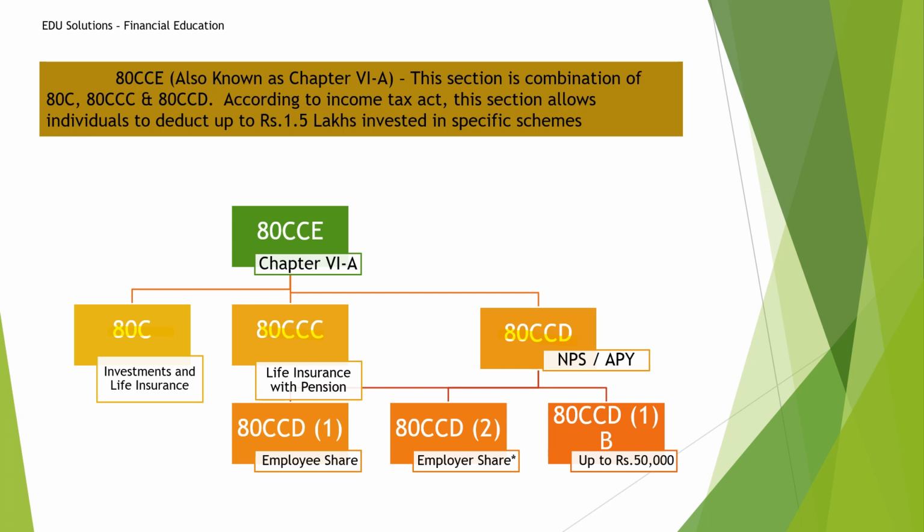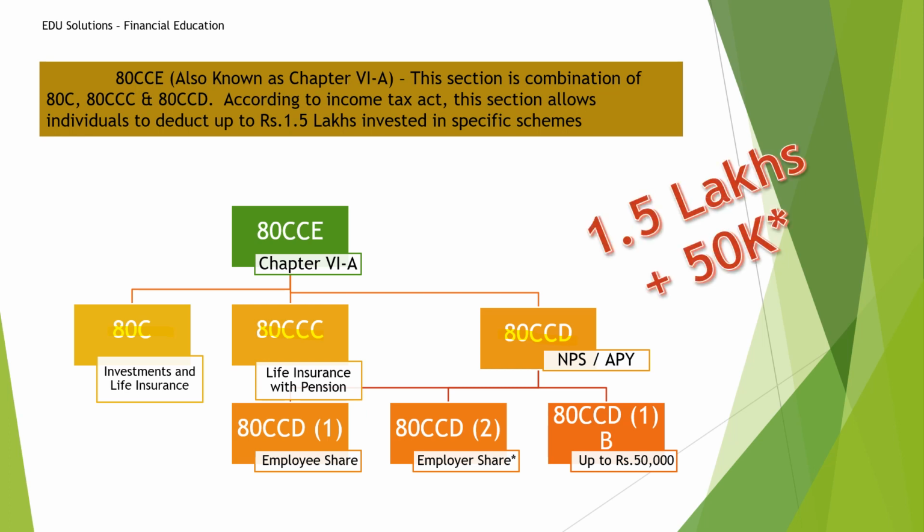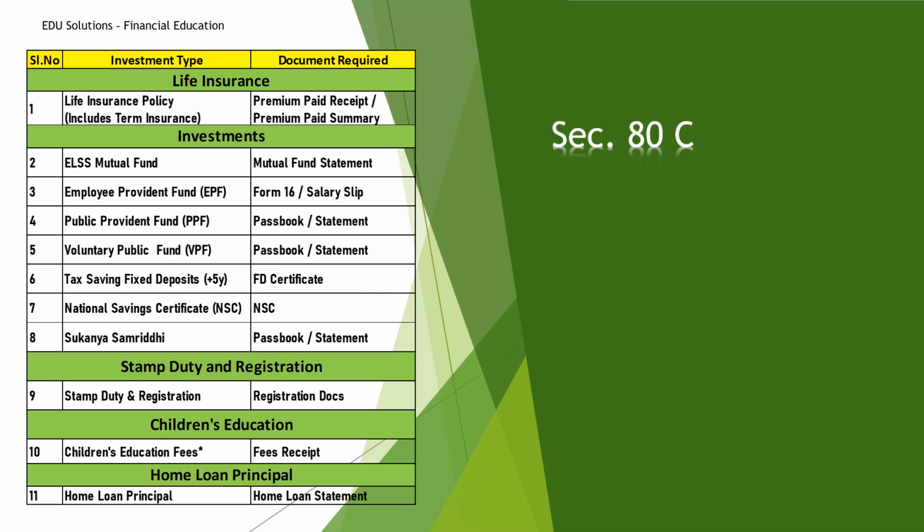You can see the description here; I will go into detail later. 80CCD is again subdivided into 80CCD1, 80CCD2, and 80CCD1B. By this 80CCE section you can save tax up to 2 lakh, if you use it properly.